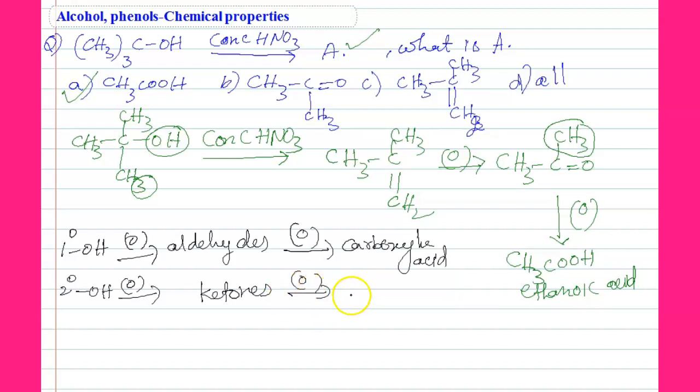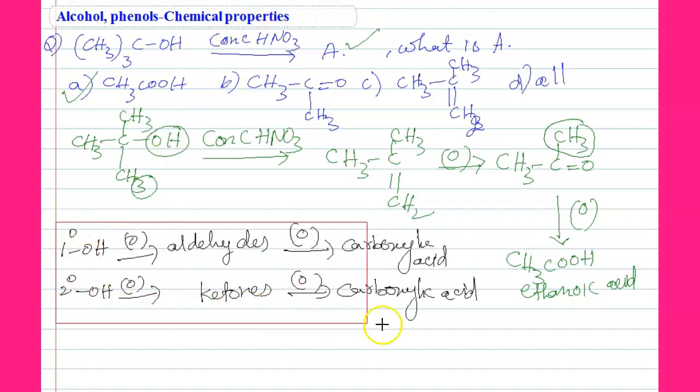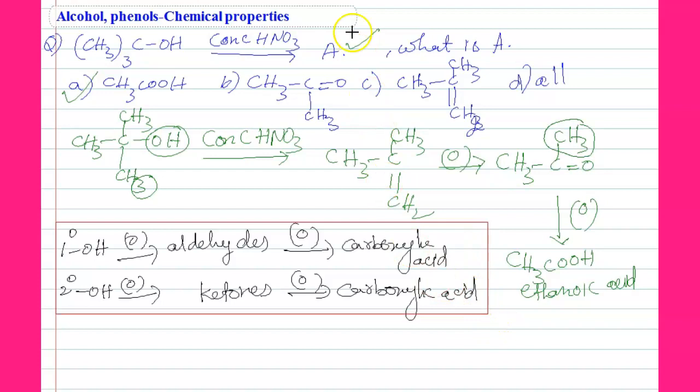Ketones on further oxidation give carboxylic acids. Okay. So this is very important, students. This is useful for total organic.